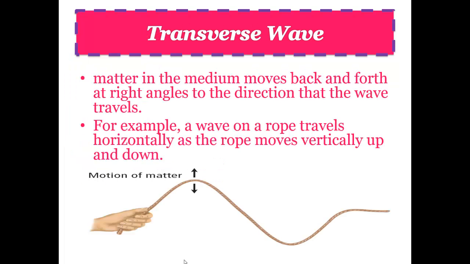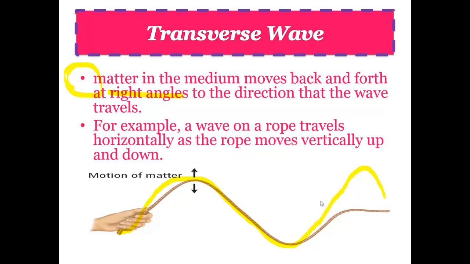So, we'll specifically now talk about a transverse wave. A transverse wave is where the matter in the medium moves back and forth at right angles to the direction of the wave. Now, I think it's better to look at a visual, like this whole definition thing is kind of confusing. Obviously we need to learn the definition because it's physics, you have to learn definitions, but look at the picture, kind of logical. This person with the rope goes up and down, up and down, up and down. It's hills and valleys. That's what a transverse wave is.